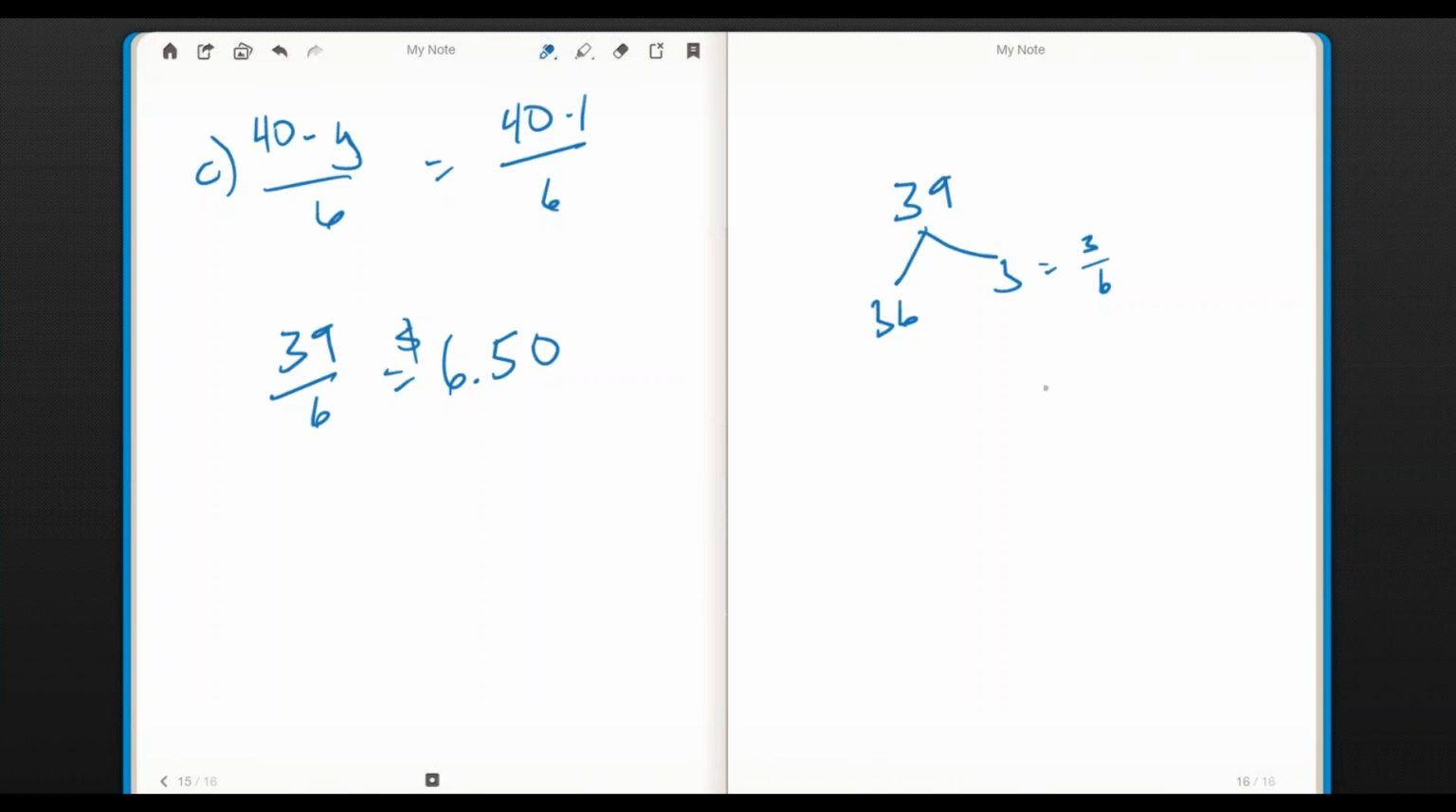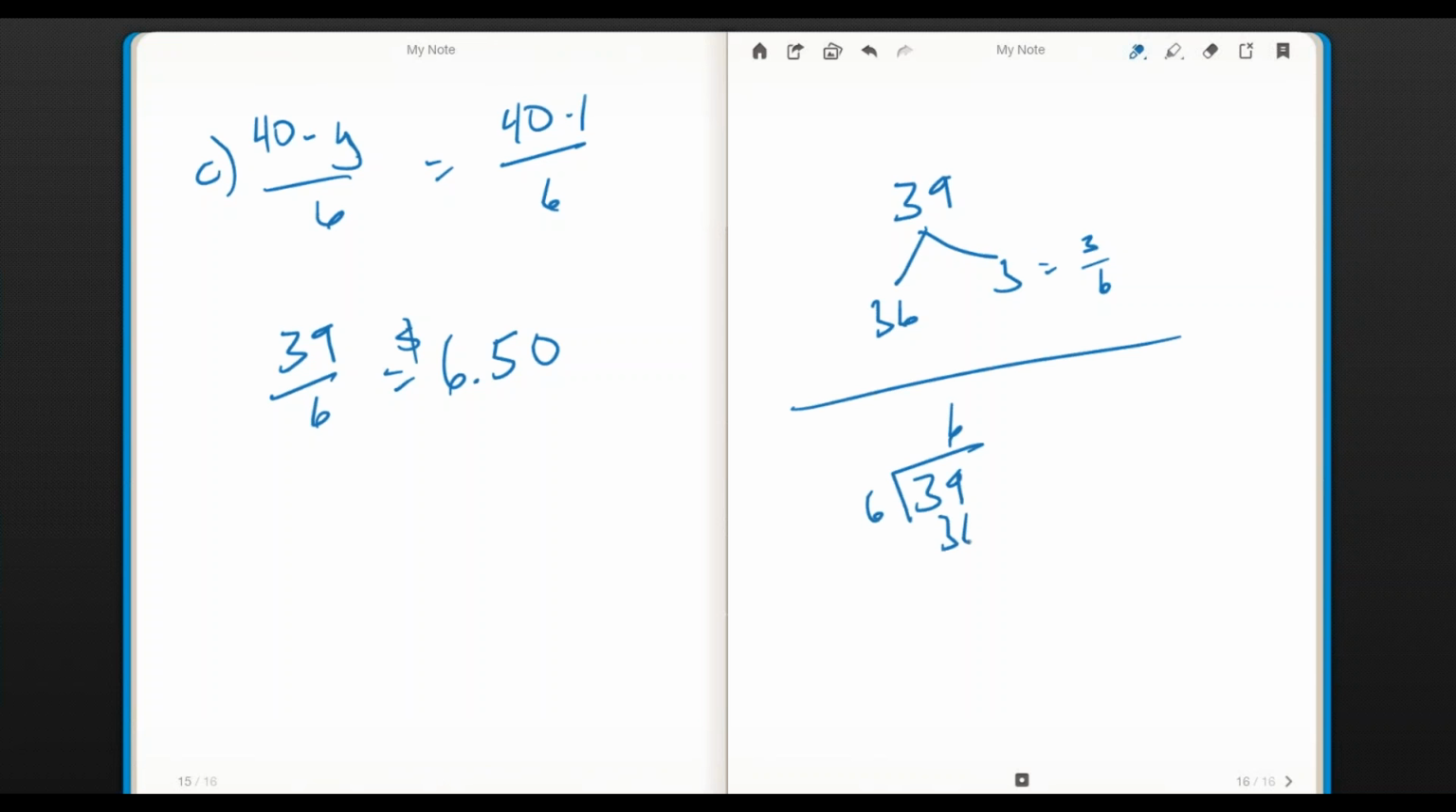Mentally, if your child can handle the fact that 39 is 6 whole ones and 3/6 of another one, maybe they want to do the division. It doesn't help a whole lot this way because you still end up with a 3 remainder, and you can call it 6 and 3/6, or you can go ahead and divide using decimals.